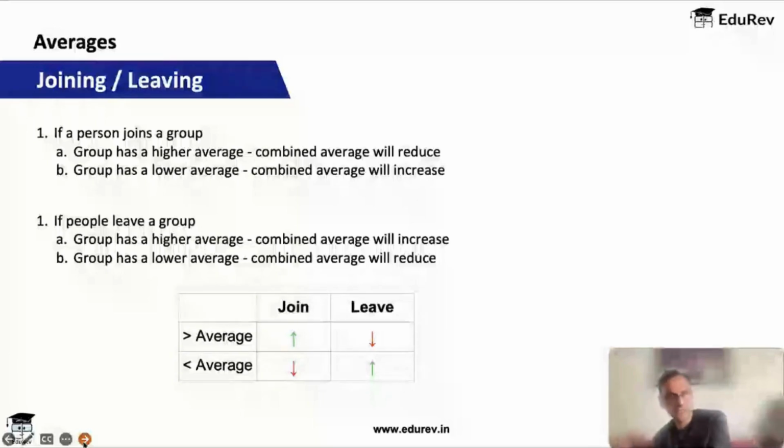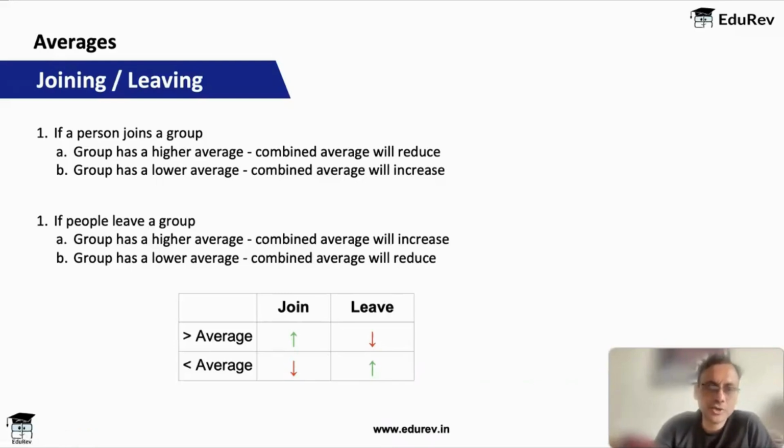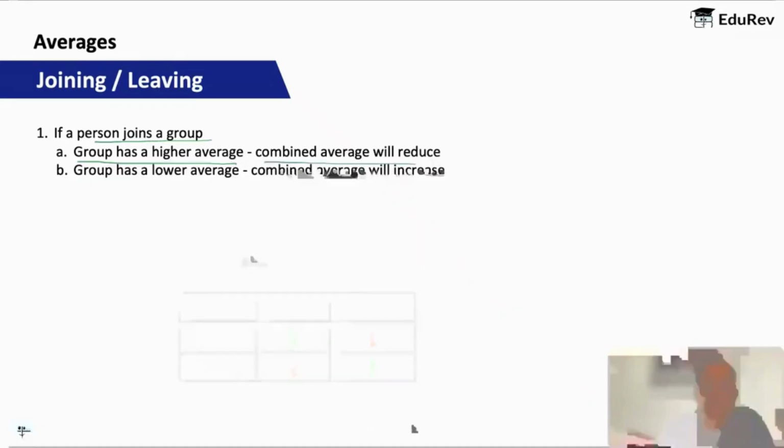Another very interesting concept which you should be fully aware of is when people leave or join a certain group. Let's say that a person joins a group and the existing group has a higher average. This can be average age, average height, average marks, whatever. It does not matter what quality is being measured. But if the existing group has a higher average and a person joins, then the combined average will reduce.